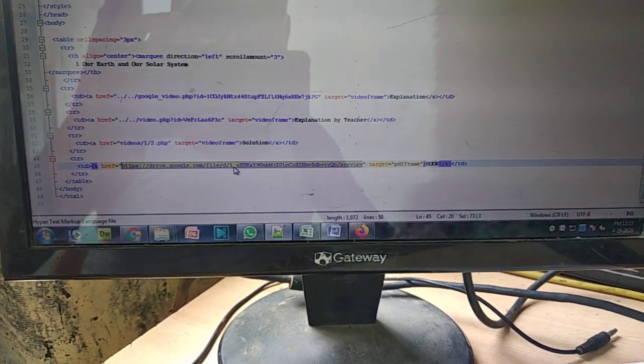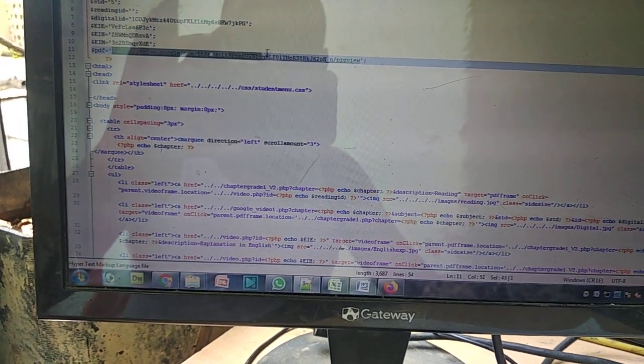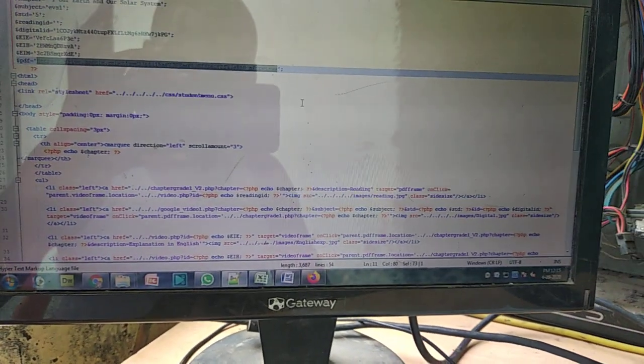Again you go to your chapter. See what else you have. Solution, so you don't need that. Then the book, it's very important, so I copy the book ID. Copy the book ID properly. Then Control C for copy. Then go to your sample file and paste your book ID here for that particular chapter.